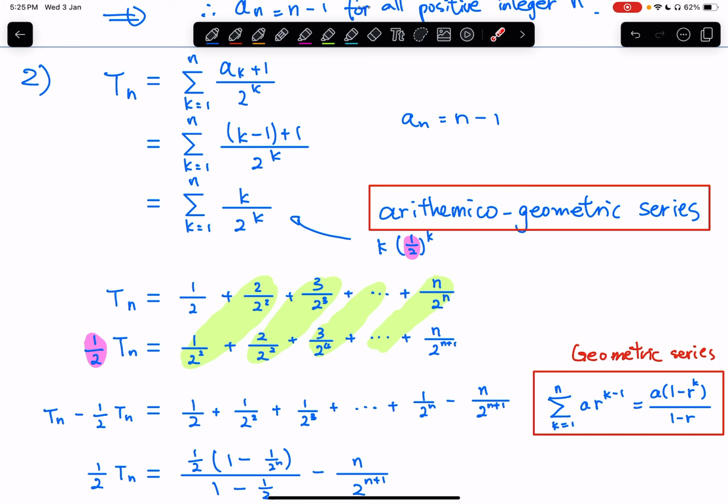I was very confused at the beginning, so at the end I did some googling and searched for more insights, and then I found out that there is a Wikipedia page talking about this series, and this series is actually called the arithmetic geometric series. Okay, if you are interested, you can go to Wikipedia and search for the article.